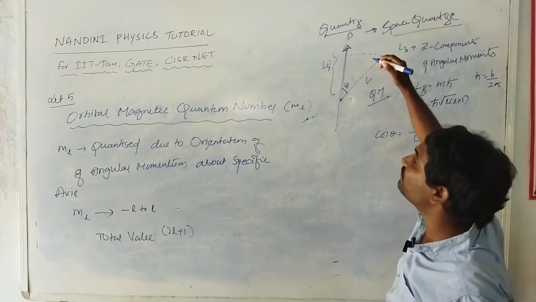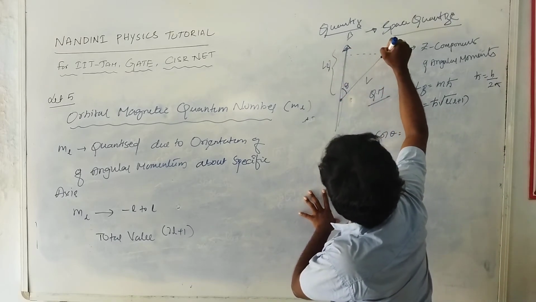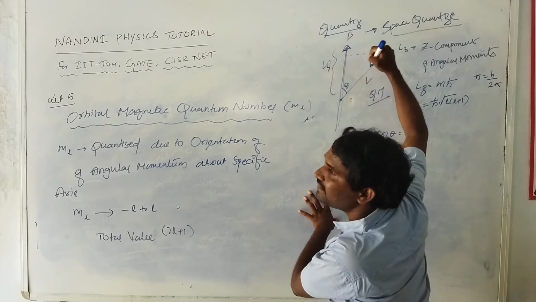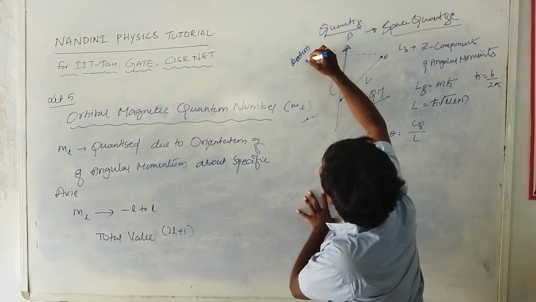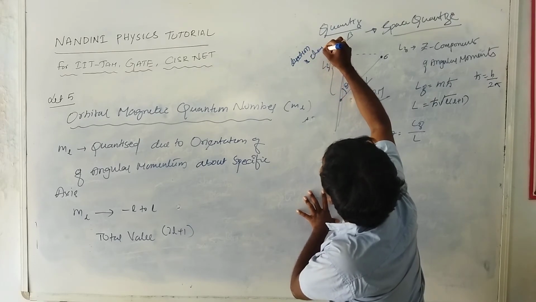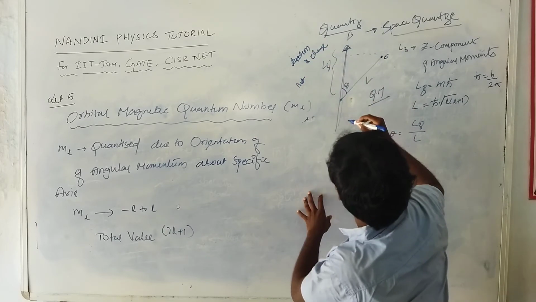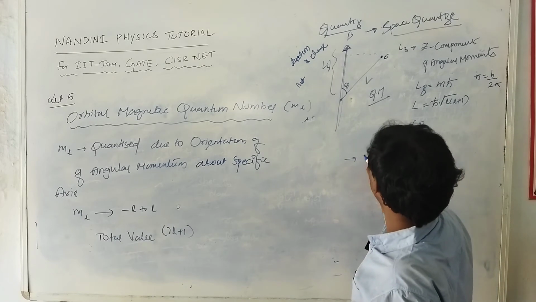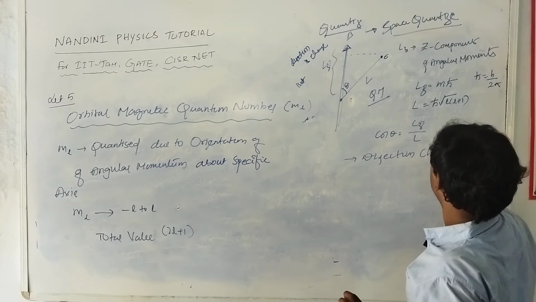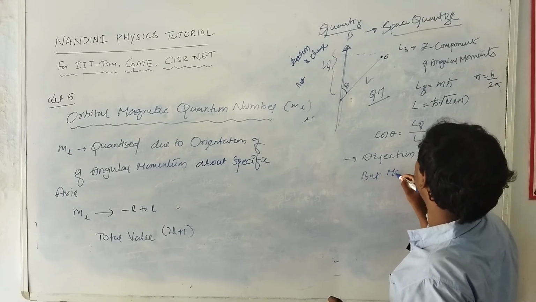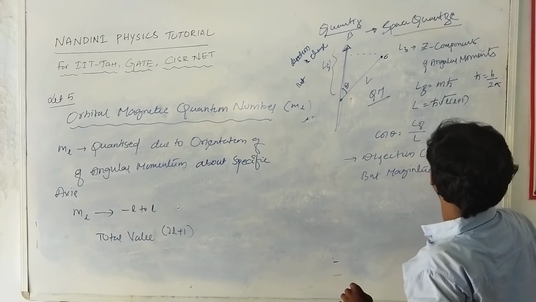One important point to remember here: in this type of orientation, only the direction changes, but the magnitude never changes.